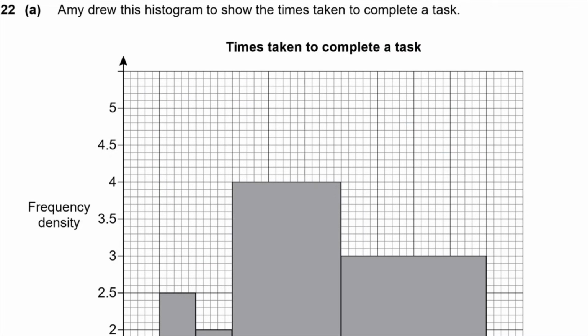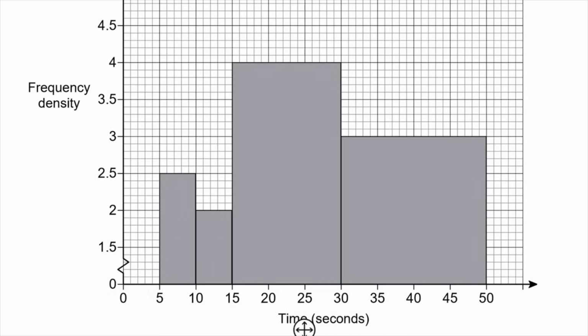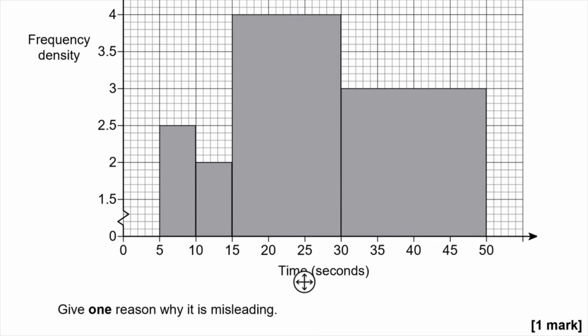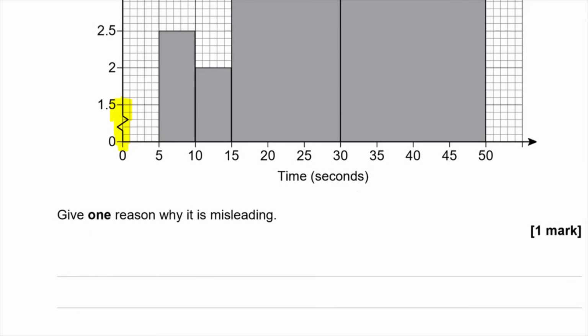Question 22a. Amy drew this histogram to show the times taken to complete a task. You can see we've got frequency density down the side, and we've got time along the bottom. But what's interesting, I think, is that she's used a broken scale here, which is not really recommended for frequency density. Basically, you're taking a big chunk of the bottom half of the graph out, and it's going to make all the heights of those bars unrepresentative, really. So using a broken scale on a frequency density on a histogram like that is not really appropriate.